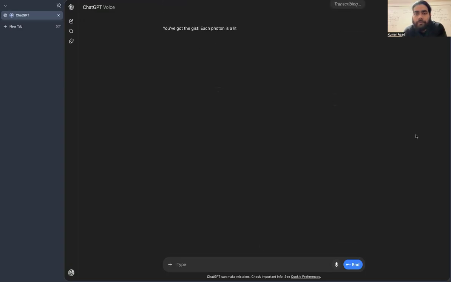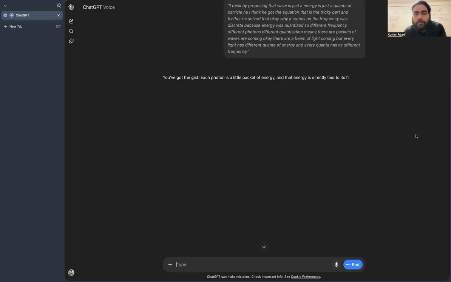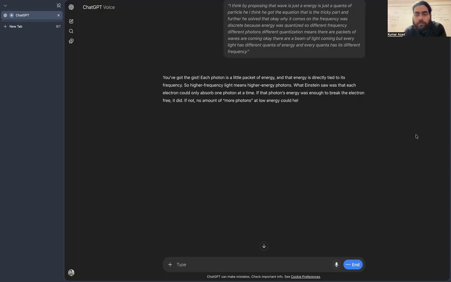You've got the gist. Each photon is a little packet of energy, and that energy is directly tied to its frequency. So higher frequency light means higher energy photons. What Einstein saw was that each electron could only absorb one photon at a time. If that photon's energy was enough to break the electron free, it did. If not, no amount of more photons at low energy could help. Thus, different frequencies correspond to different photon energies, and the threshold frequency marks the minimum energy needed. That's the quantum leap. Can you make a conclusion of what we have discussed?